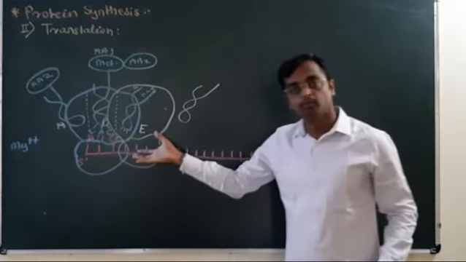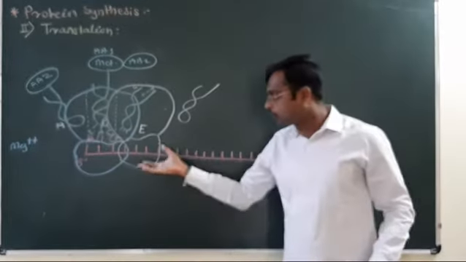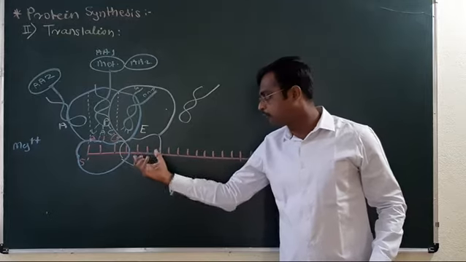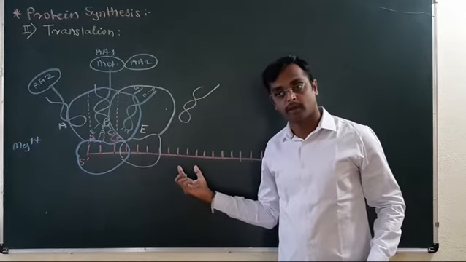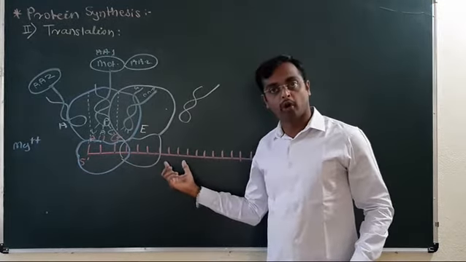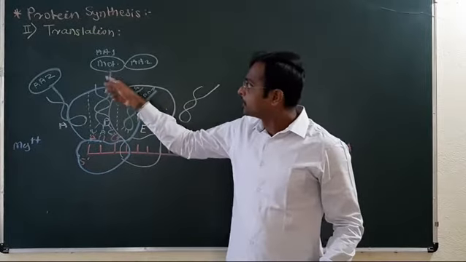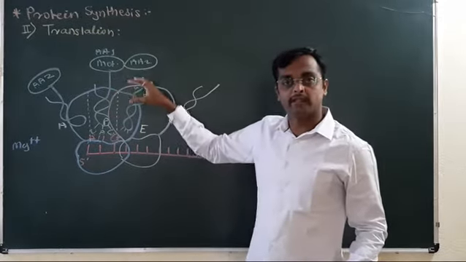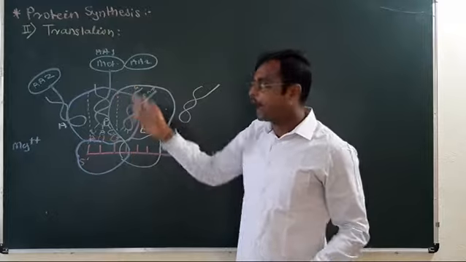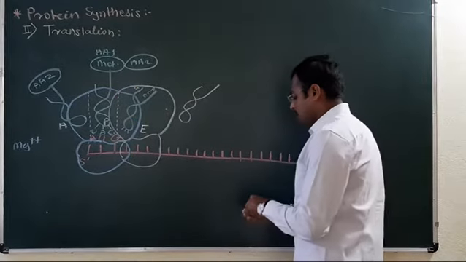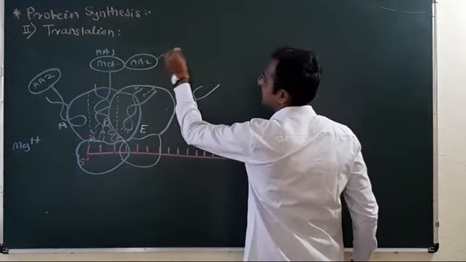As the ribosome moves one codon ahead each time, or as the ribosome translocates with the reading of codon, the successive amino acids get attached at the peptidyl site, and here the elongation of polypeptide chain occurs.